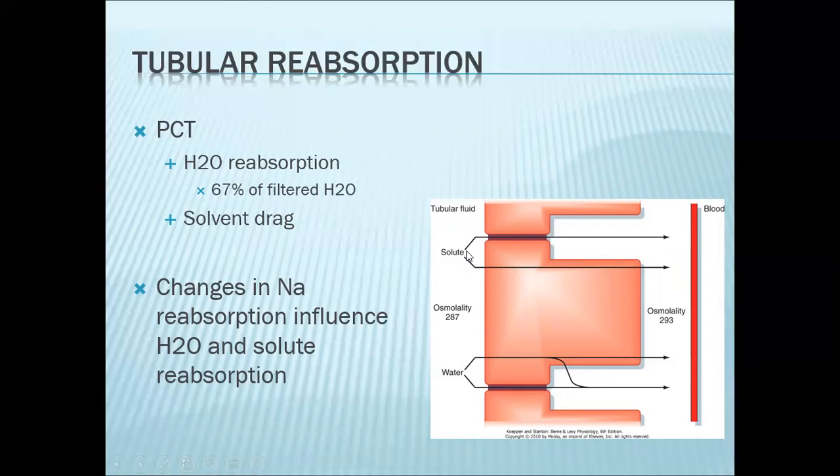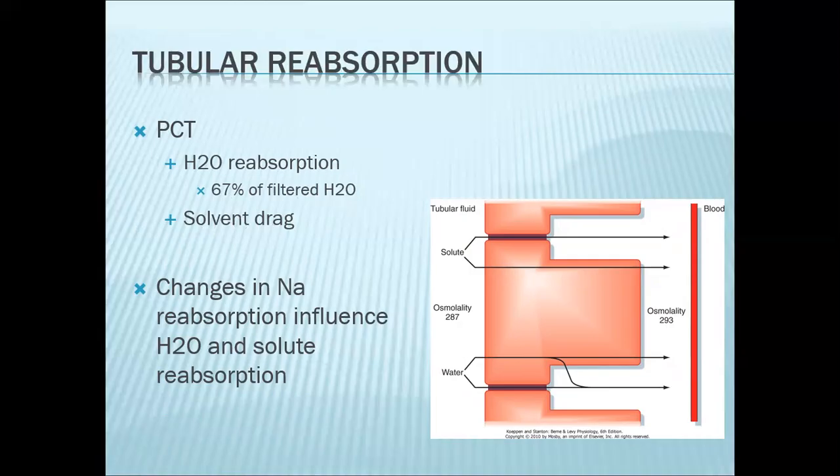Now, sometimes solutes can also be carried by water, so you have there your solvent drag. Around 65 to 67% of the filtered water will be reabsorbed in the proximal convoluted tubule. So the majority of the filtered substances, or the majority of water, is being reabsorbed in the proximal convoluted tubule.